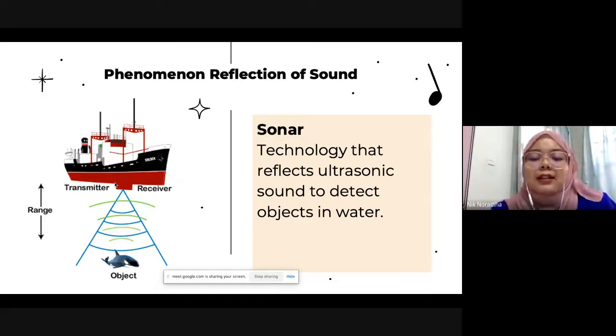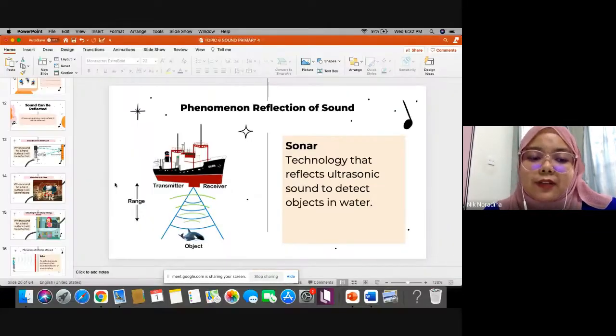So for the phenomenon of reflection of sound, we have already seen three examples. We have echo, we have ultrasound, and also we have sonar. So these are examples of the phenomenon of reflection of sound. Sound can be reflected when it hits a hard surface.